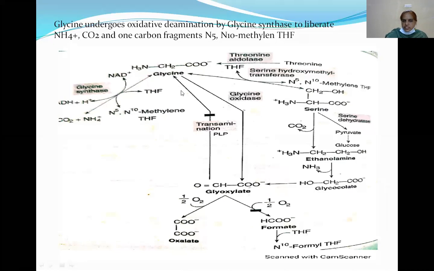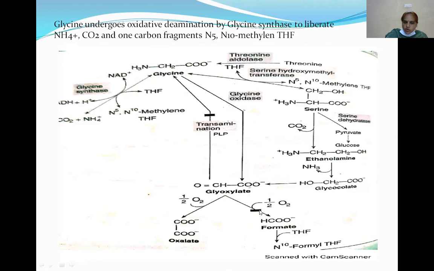Glycine undergoes degradation to produce glyoxylate, carbon dioxide, and ammonia. Serine undergoes degradation to produce pyruvate, a precursor for the synthesis of glucose, and after several reactions produces glyoxylate.